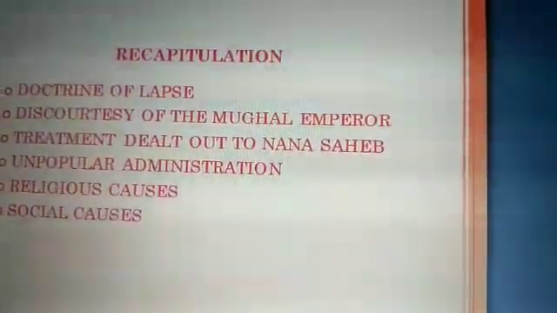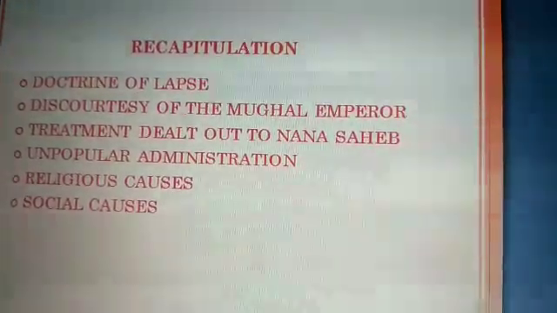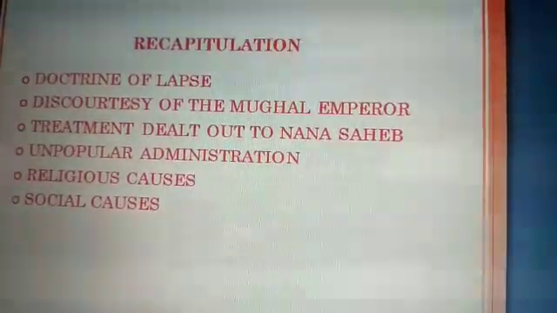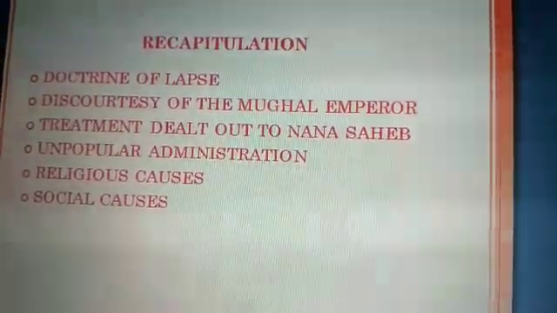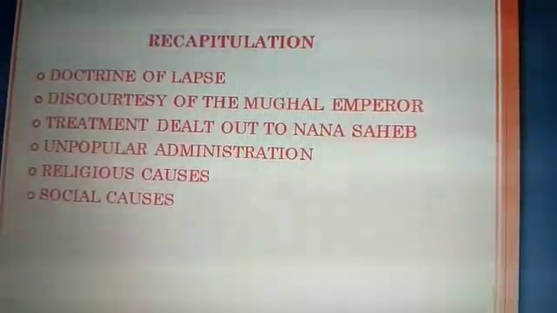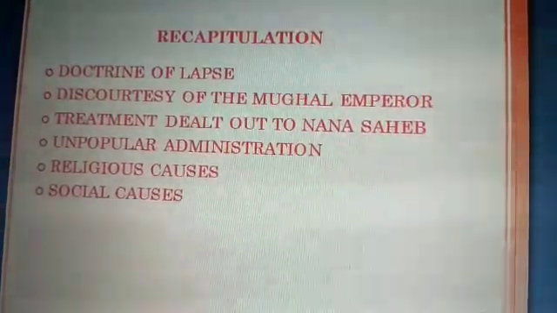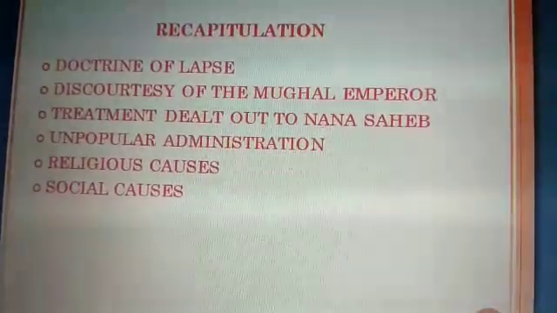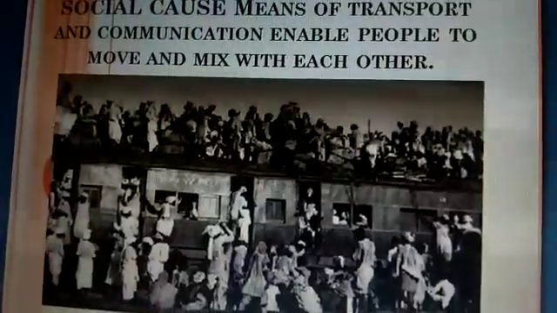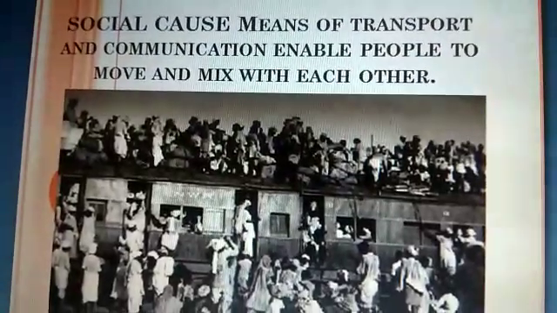Hope you all are ready for the chapter. This is the third module of this chapter. In the previous class, we completed the doctrine of lapse, discourtesy of the Mughal emperor, treatment dealt out to Nana Sahib, unpopular administration. These were the political causes. We have also done the religious causes and the social causes. Let me show you a few social causes.